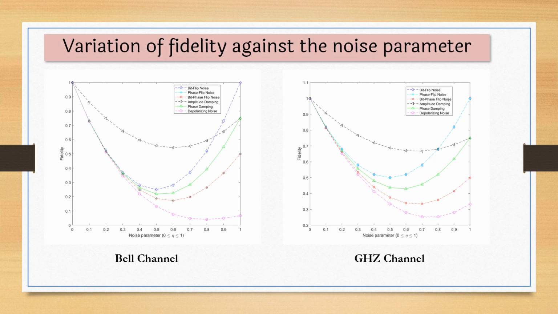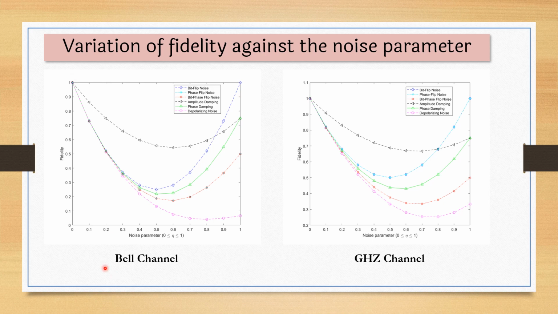So here is how variation of fidelity against the noise parameter means. In case of the Bell channel, the teleportation via Bell channel, this x-axis represents the noise parameter, this y-axis represents the fidelity. So as the noise parameter is 0, the fidelity is 1, means the teleported state completely matches the original state.